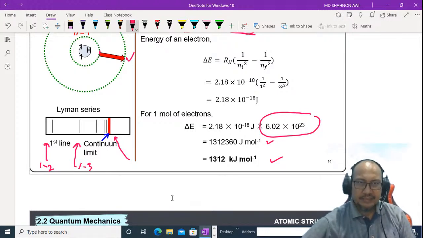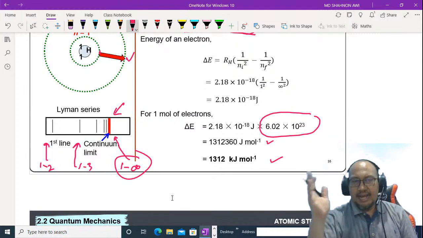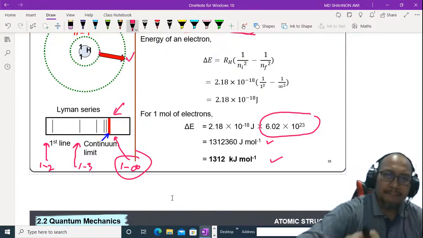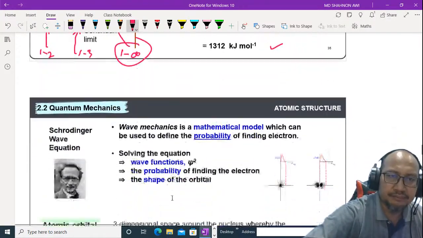For the continuum limit, 1 to infinity, we refer to this line, which is the ionization energy of the hydrogen atom.